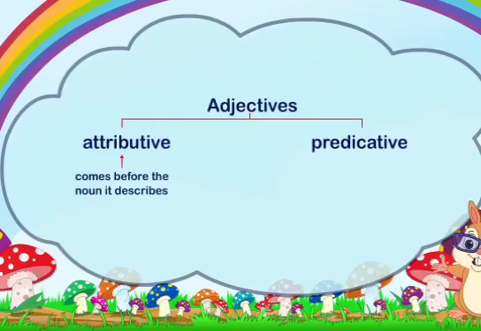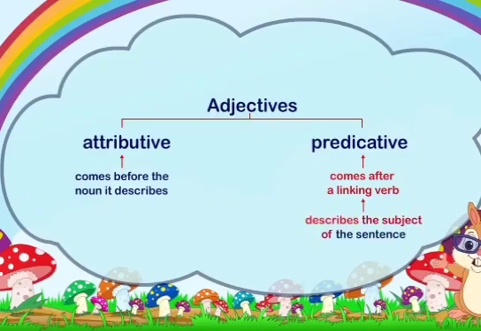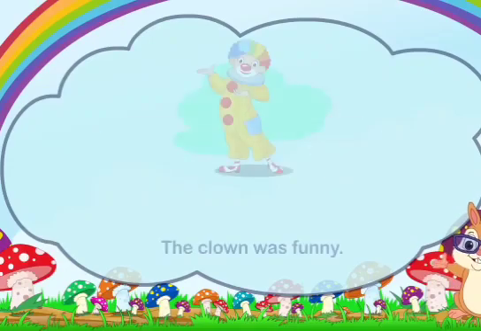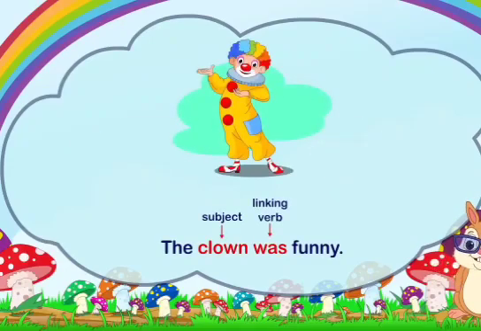An adjective which comes after a linking verb and describes the subject of the sentence is called a predicative adjective. For example, the clown was funny. In this sentence, funny is a predicative adjective.